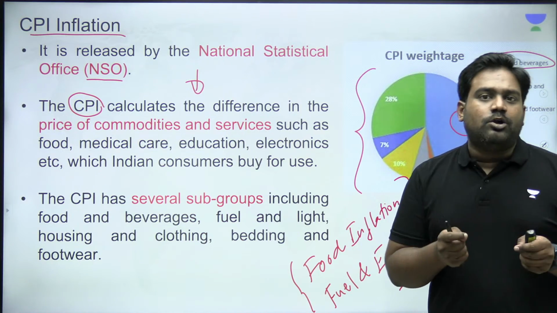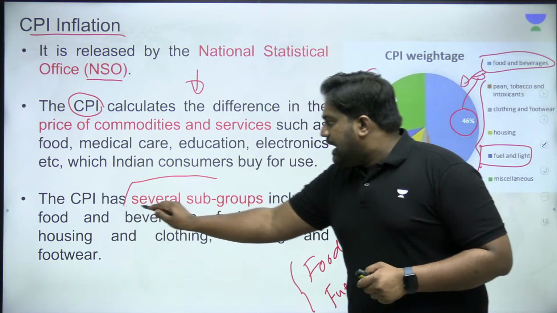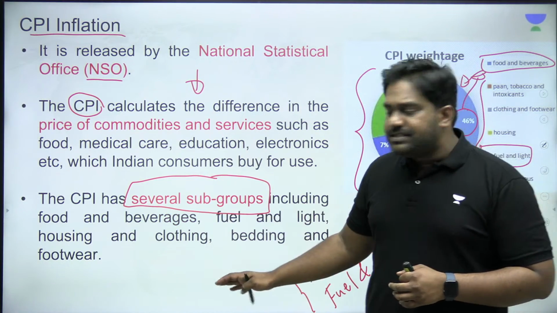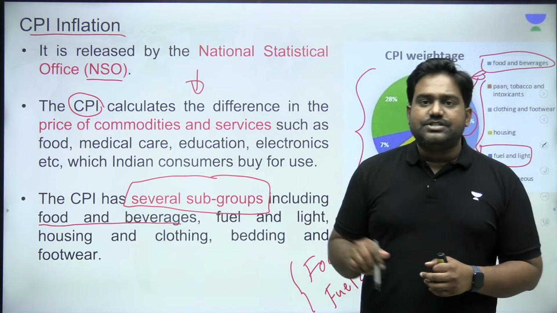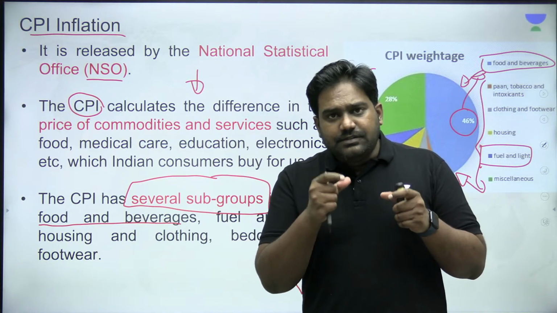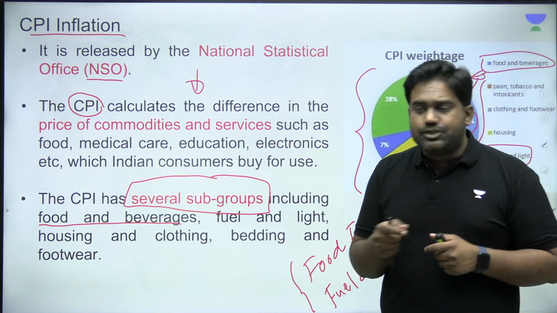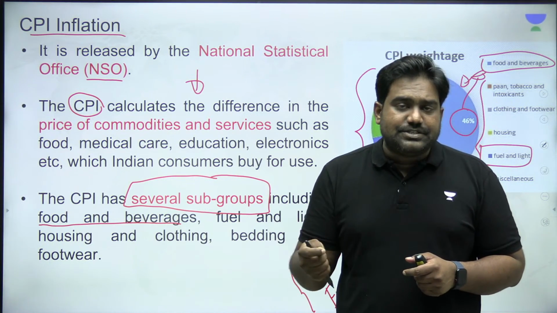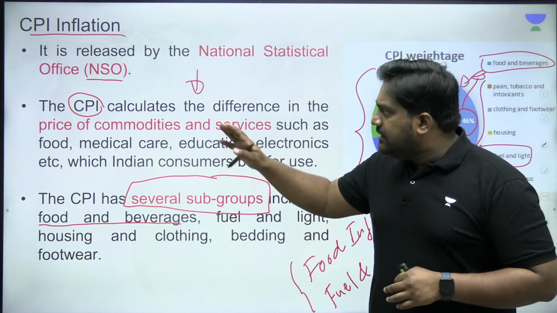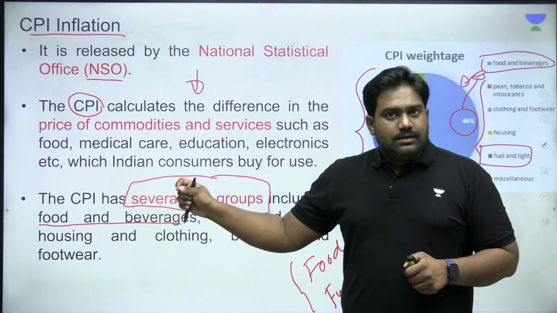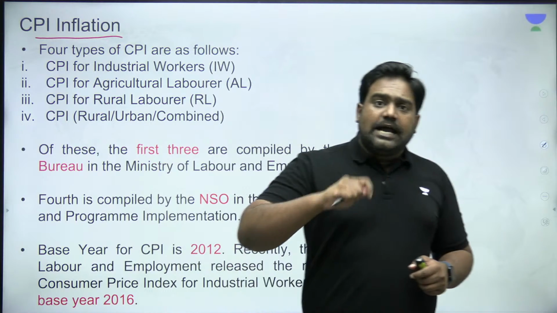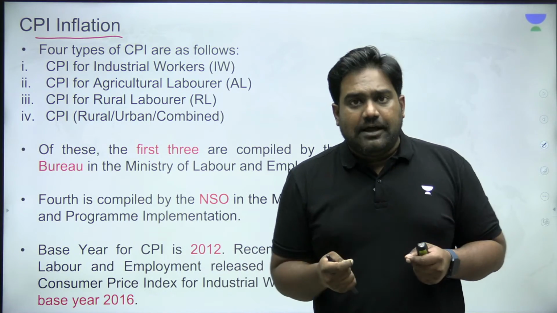So this is very, very important to understand. Now you can see that the CPI index has these different subcategories, but food, beverages, then fuel and power have one of the highest allocations, and any changes here, any volatility in food and fuel prices will directly reflect in the CPI index. Is that clear? Now, let us understand the different types of CPI index that we have.